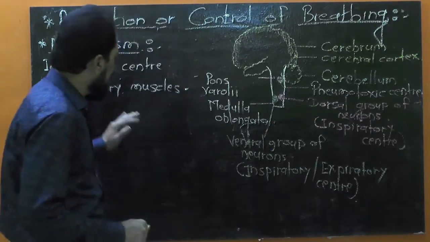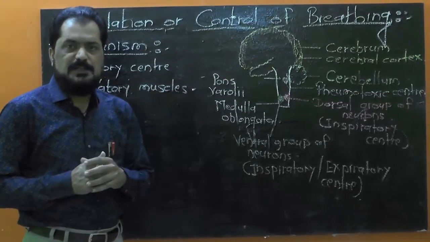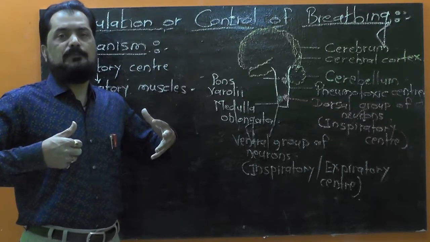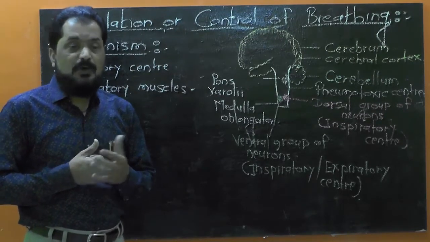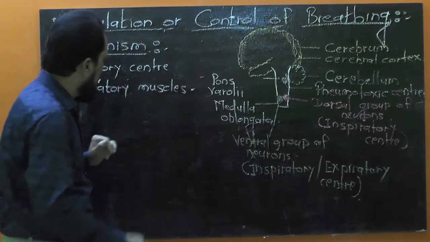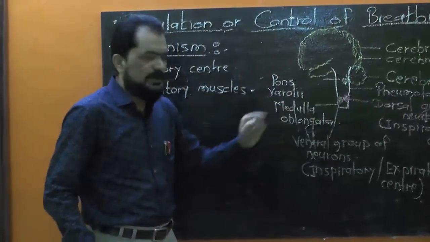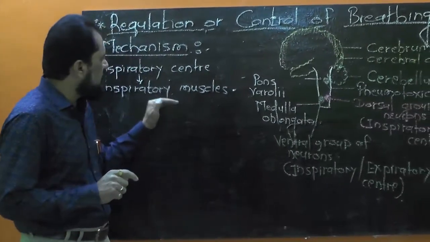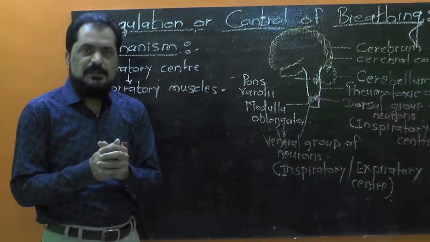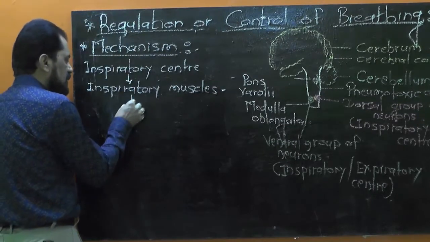Whenever these inspiratory muscles undergo contraction, they help to increase the overall volume of thoracic cage, which facilitates the inhalation of air, that is inspiration. And that's why here I said during breathing, initially the inspiratory center sends signal to the inspiratory muscles. Inspiratory muscles undergo contraction, due to which the inhalation of air, inspiration takes place.